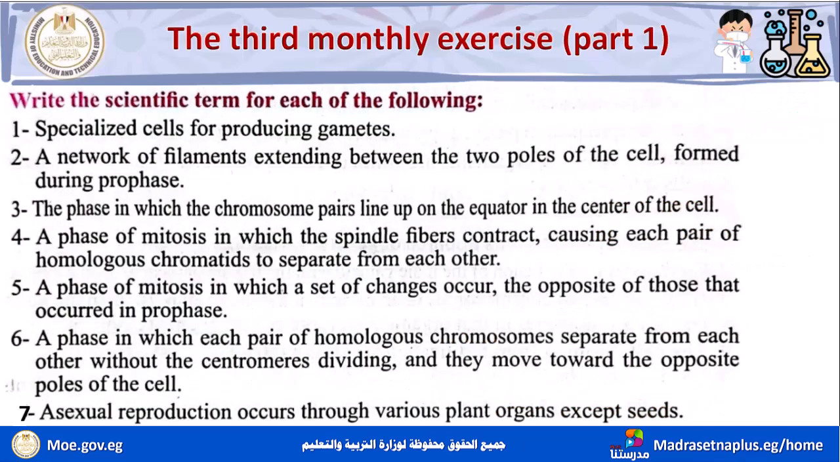Write the scientific term for each of the following. Number 1, specialized cells for producing gametes. طبعا في specialized cells كده الجوب بتاعتها هي انها تعمل ايه؟ Produce gametes، طبعا through meiotic cell division. اوكي. السبيشalized cell دي called reproductive cells.